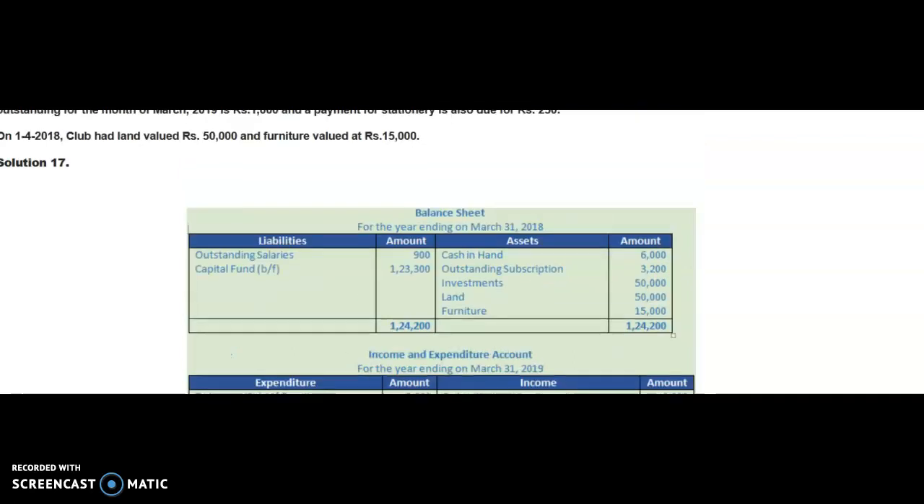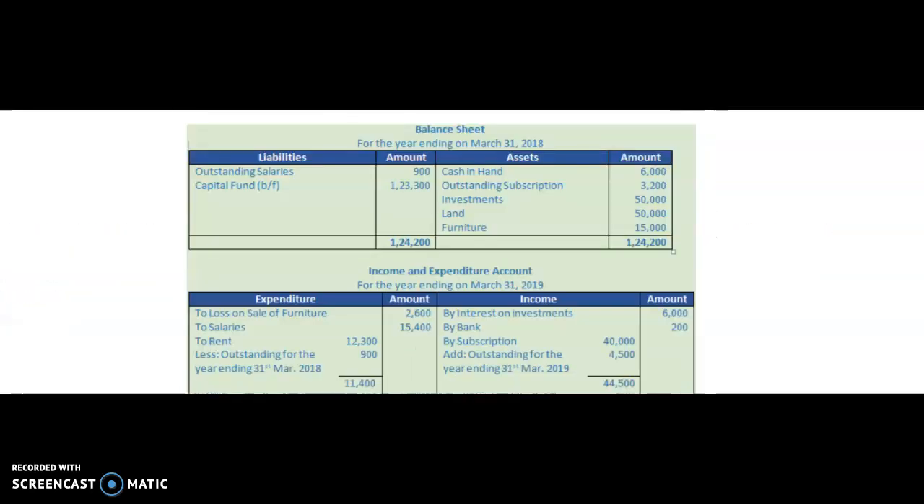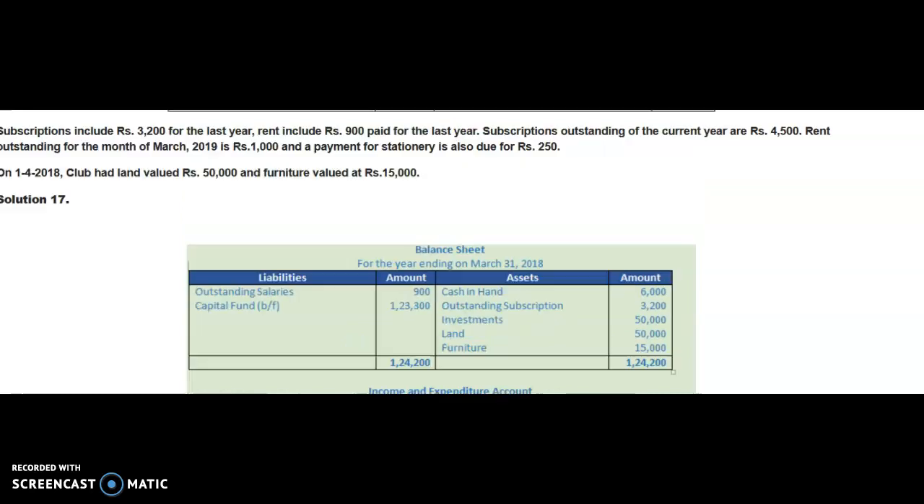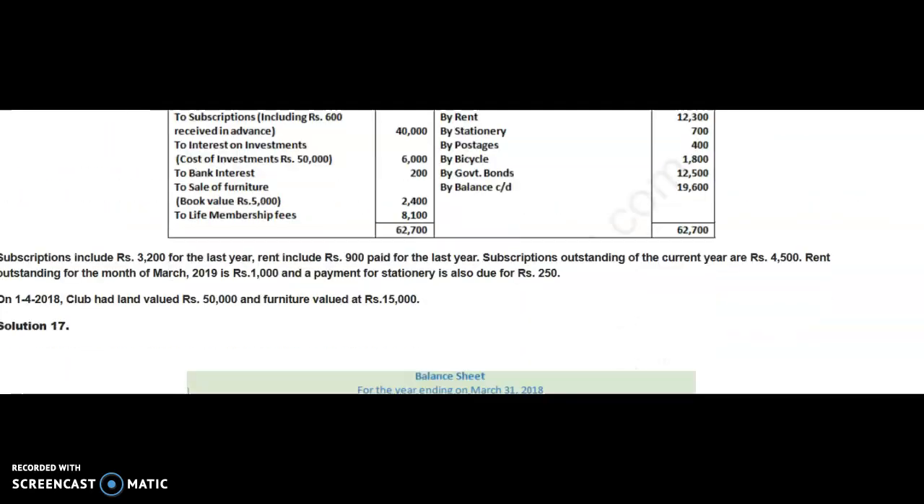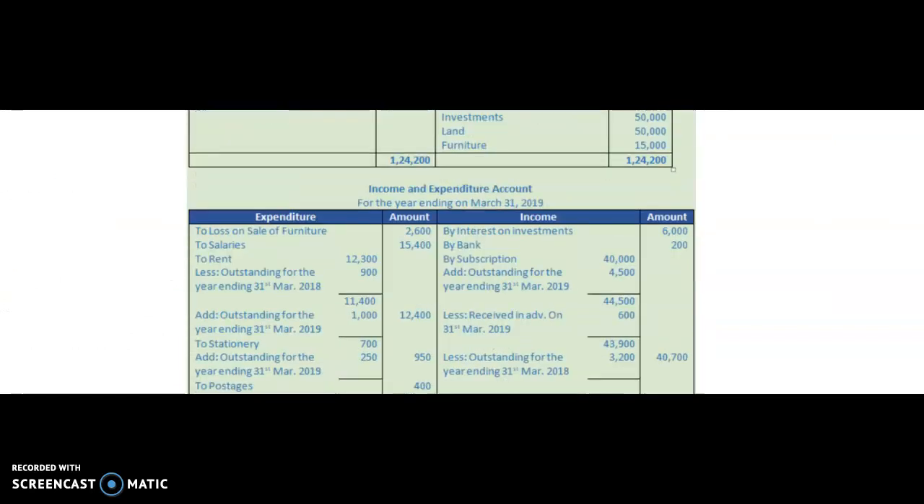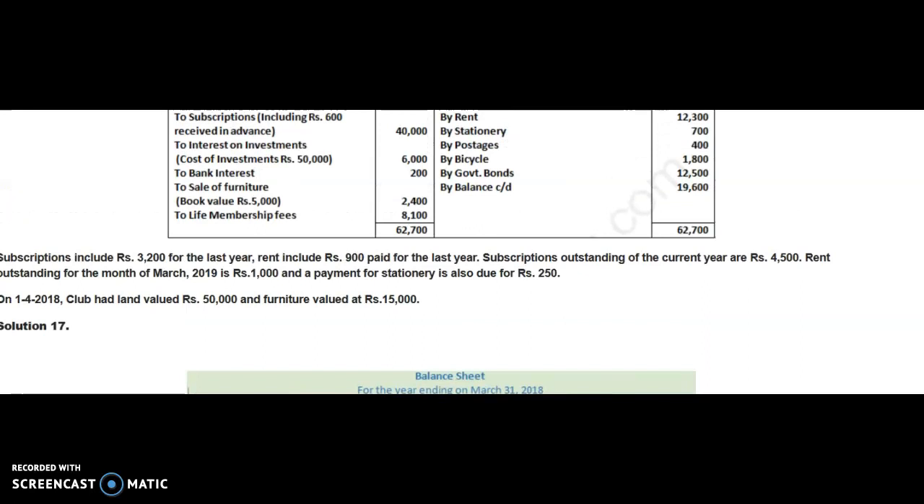Then the next item from the receipt and payment account is interest on investment, that is rupees 6,000. See here, we will write here in the income side interest on investment 6,000. The next item is bank interest. Bank interest will be written here in the credit side as our income 200. Now coming to the next item, sale of furniture, book value was rupees 5,000 and it is sold for 2,400.